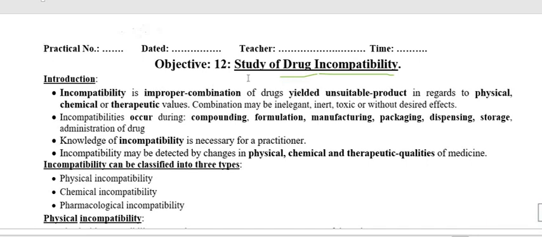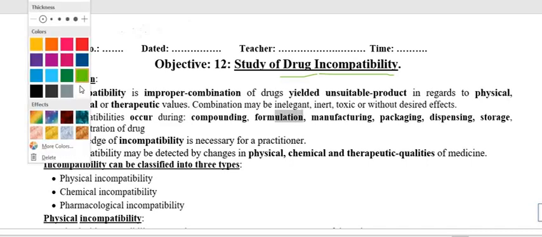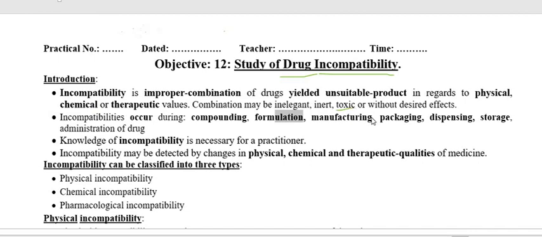As we already mentioned, if we add or mix two or more drugs together, and as a result the combined product that forms is inelegant, or inert, or toxic, or without any desired effect, it is called drug incompatibility.